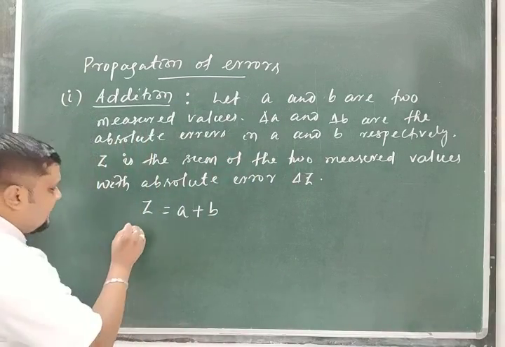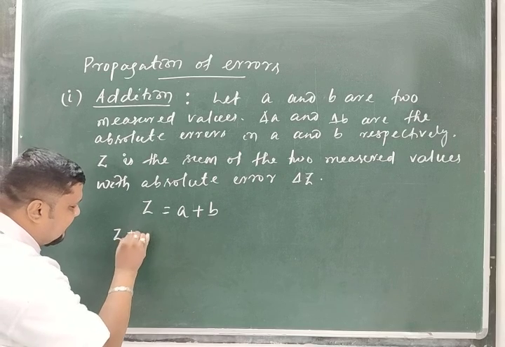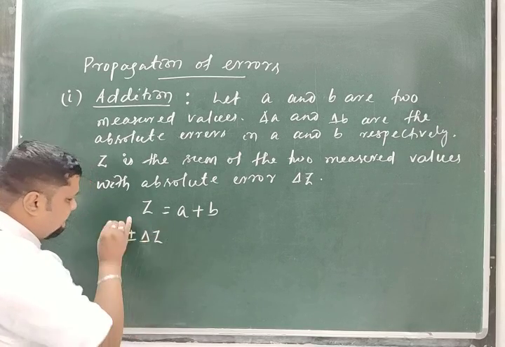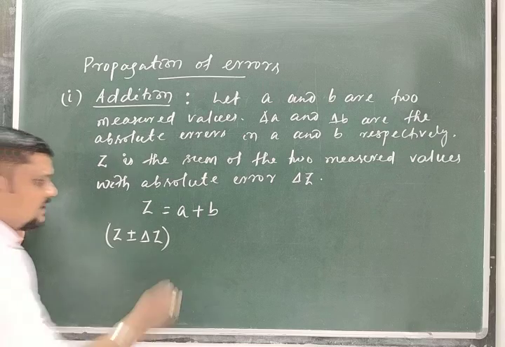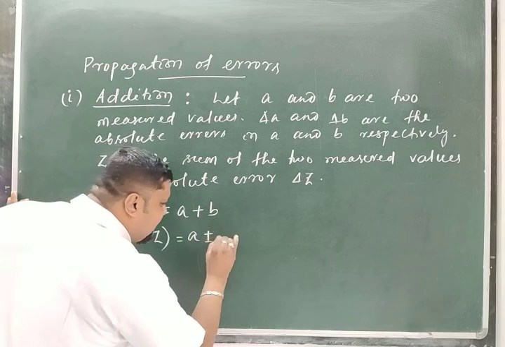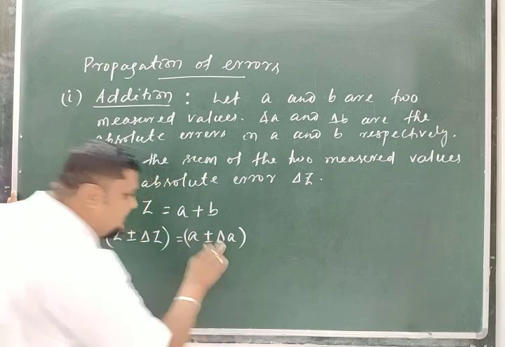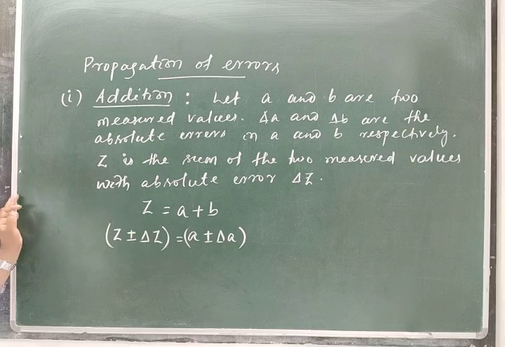So how to find this? Obviously this Z, with absolute error delta Z, is equal to A plus or minus delta A. That is the method of writing the error, right? It means what?